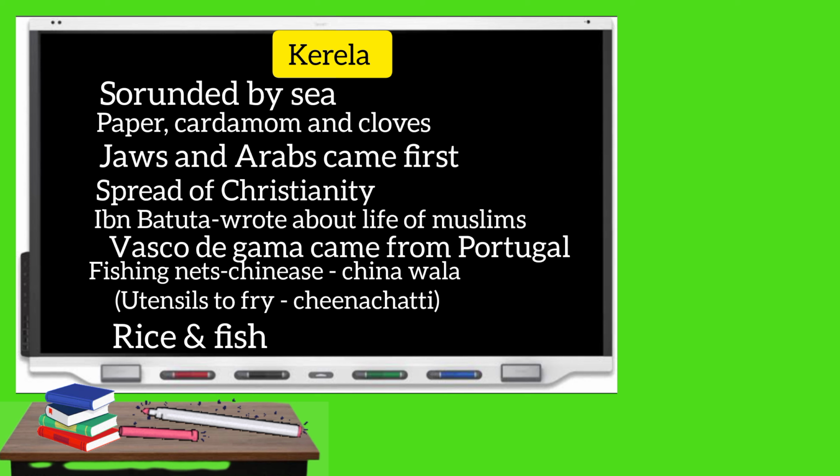The vegetation seen here is mainly pepper, cardamom, and cloves. This region is surrounded by the sea. It has backwaters in the Kerala areas. Again, the fishing nets are similar to Chinese ones, that is China vala, and a style of frying known as chinni chatti. Again, rice and fish are the predominant food habit that could be seen here.